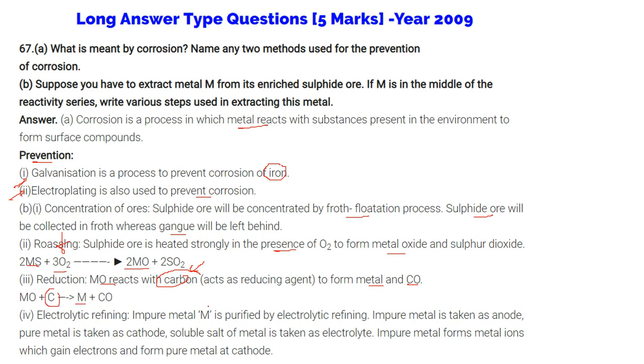Electrolytic refining: impure metal is purified by electrolytic refining. Impure metal is taken as anode, pure metal is taken as cathode, and a soluble salt of the metal is taken as electrolyte. Impure metal forms metal ions which gain electrons to form pure metal at the cathode.